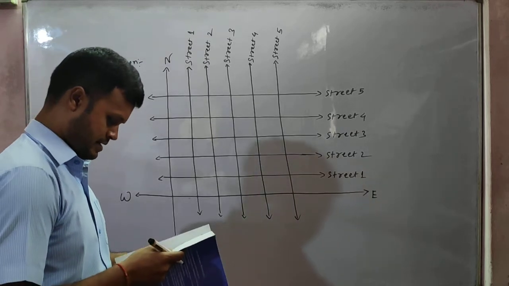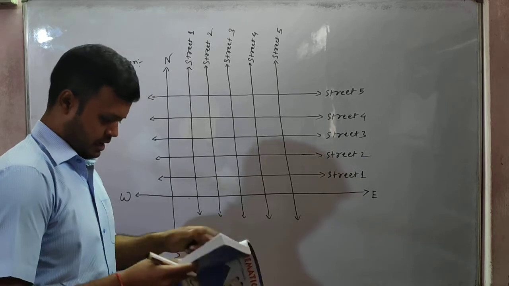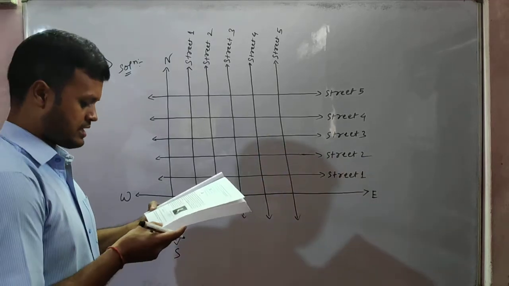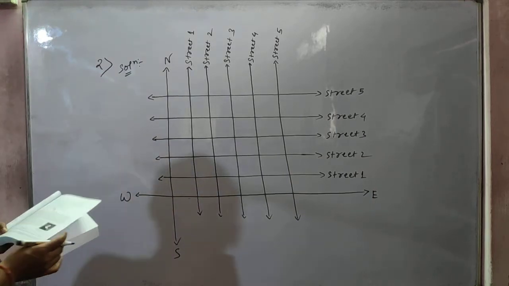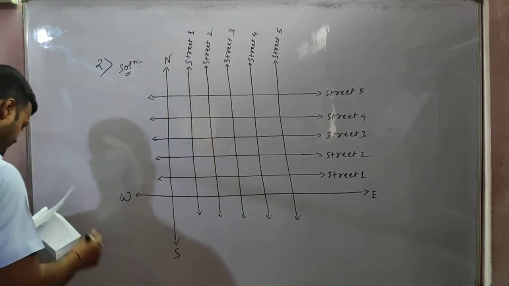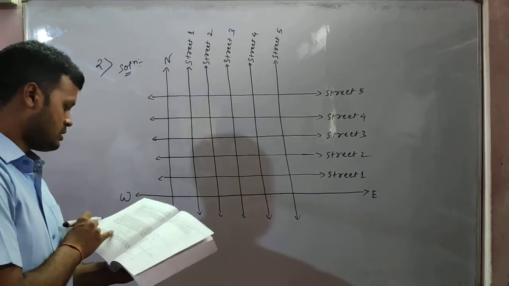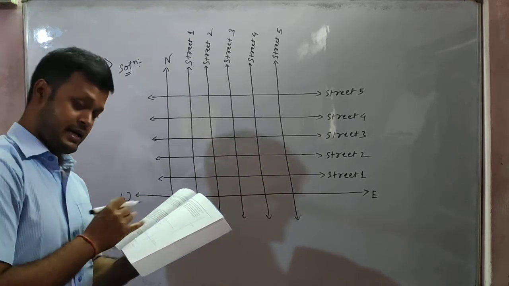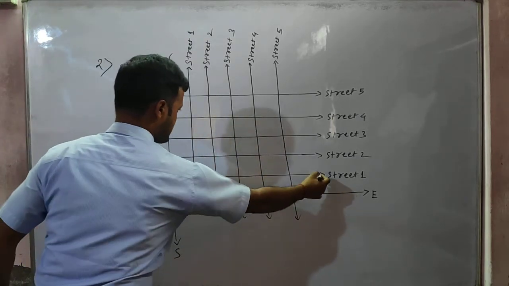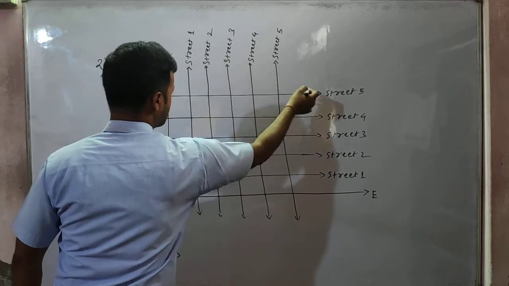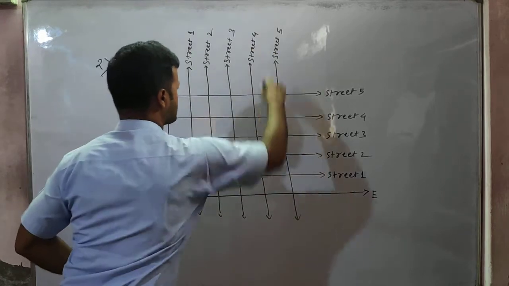The question here is saying a city has two main roads which cross each other at the center of the city. Two main roads are there. Two roads are along the north-south direction and east-west direction. All the other streets of the city run parallel to these roads. This is street 1 along the east-west, street 1, street 2, street 3, street 4, street 5. And along the north-south, street 1, street 2, street 3, street 4, street 5.